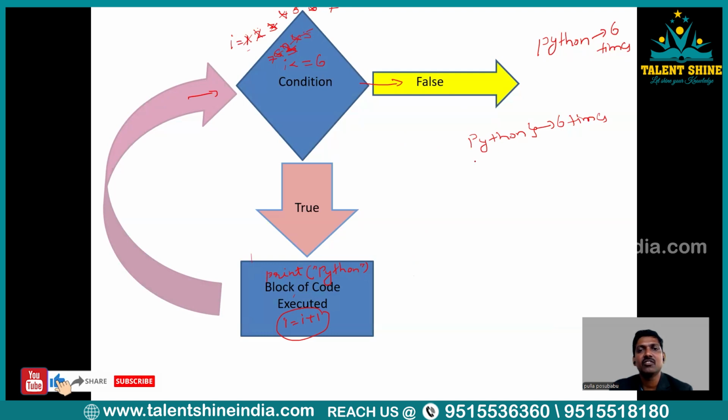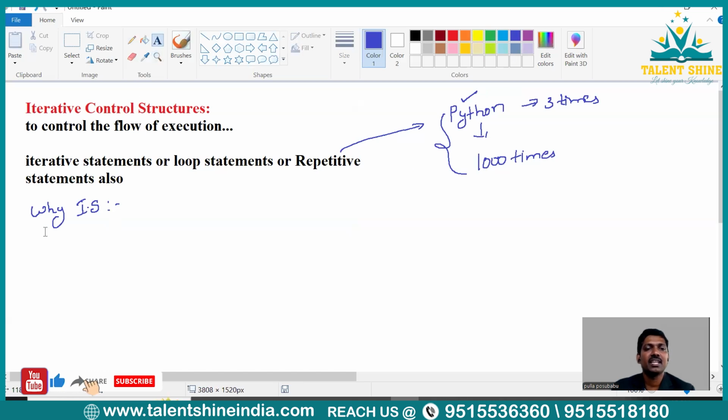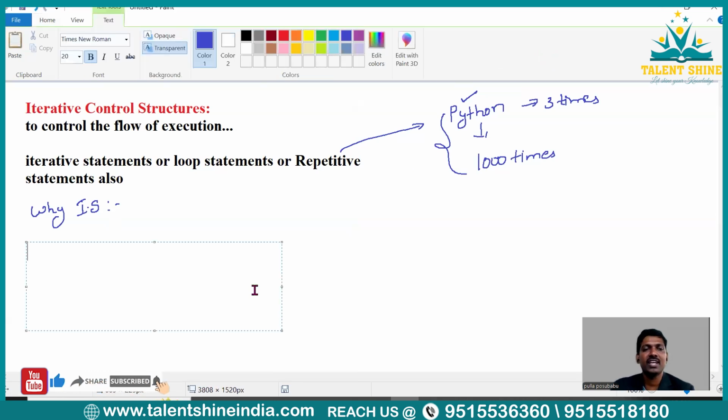I hope everybody is clear with this explanation, right? If it is clear, now let's see what types of iterative statements we have. Let me write it here. We have two types of iterative statements. In Python, the first one is while and the second one is for. So we are going to use the for keyword and the while keyword. These two are the types of iterative statements available under the iterative control structures in Python.